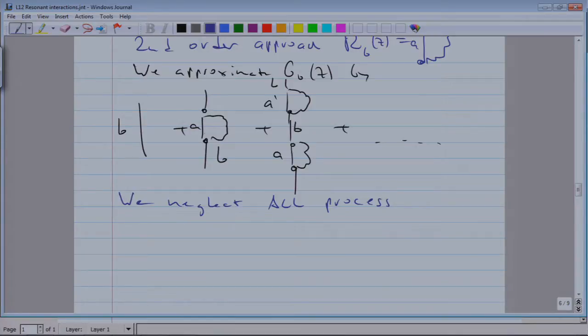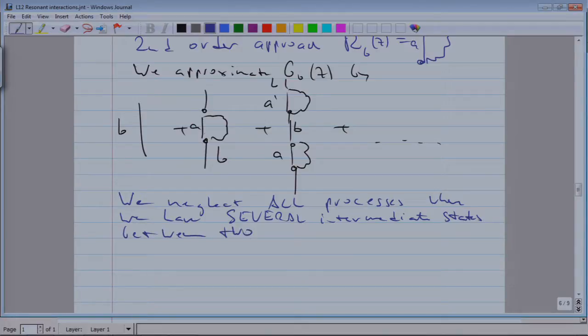So what we neglect are all processes where we have not just 2 vertices and 1 intermediate state, where we have several intermediate states between 2 occurrences of the state B0.